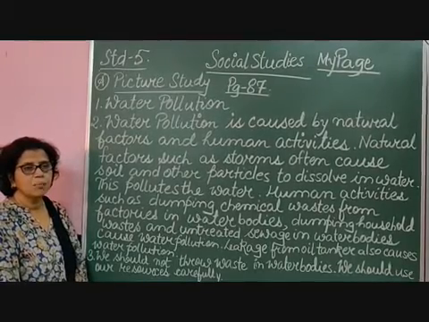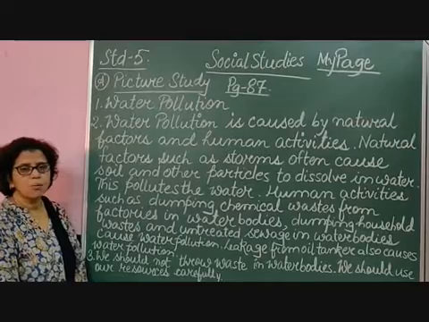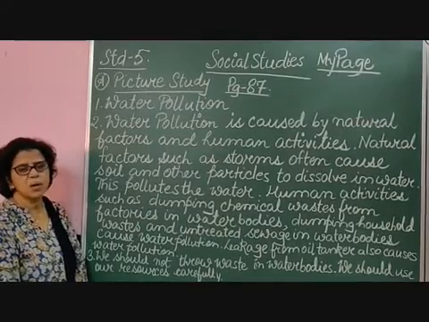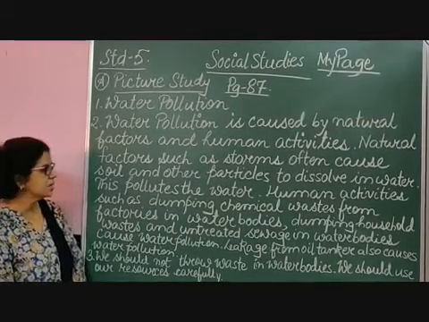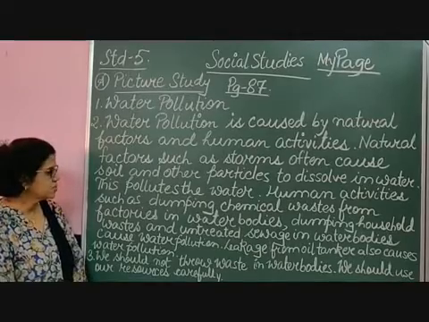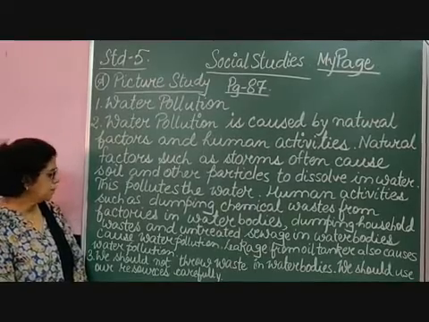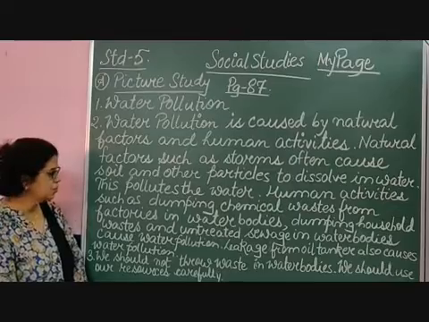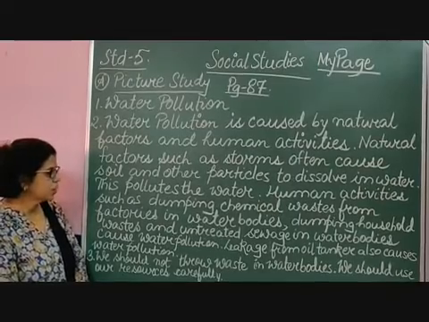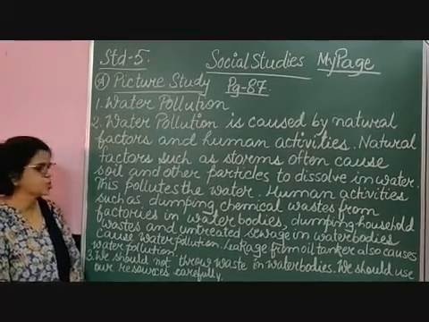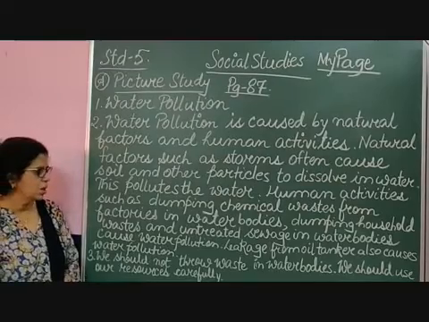We are polluting the water by throwing chemical waste, solid waste, waste from factories in water bodies, dumping household waste, as I told you, and untreated sewage in water bodies causes water pollution.